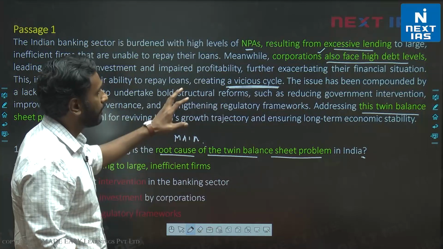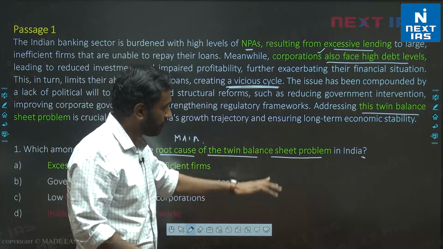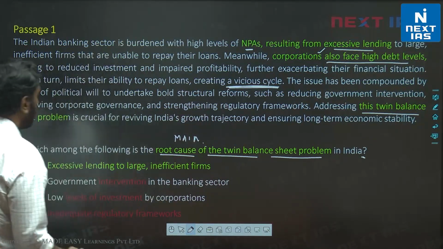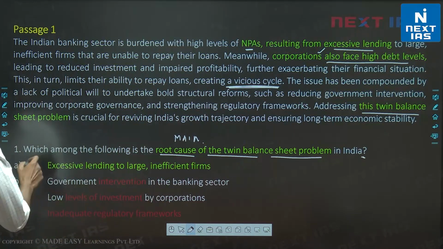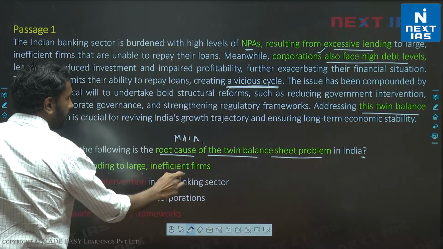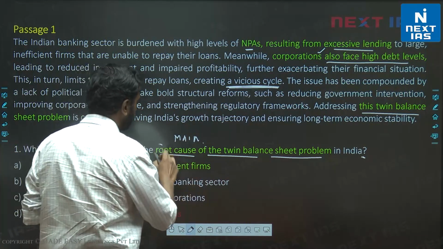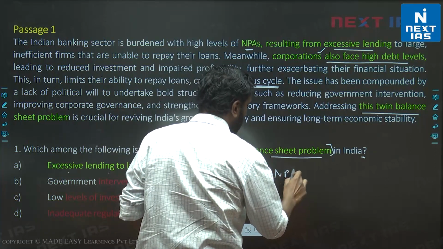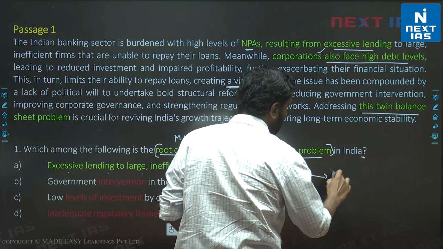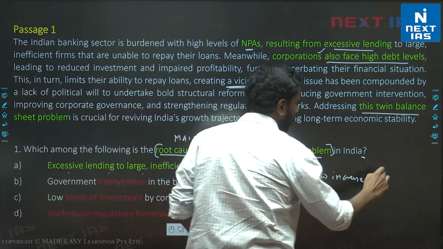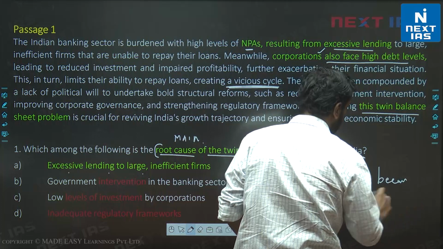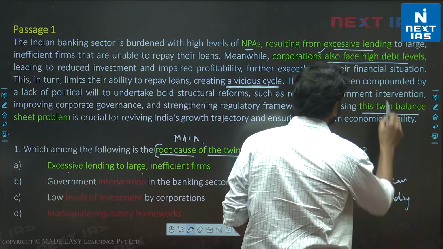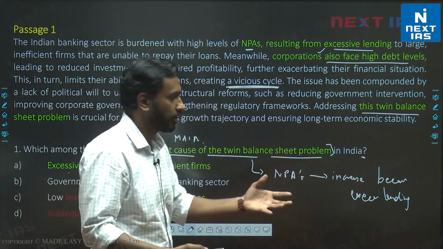Make sure that when you're reading an economics passage, when you're selecting the answer choice, you're not using any of your own knowledge. You're relying completely upon the passage. So the right choice here is A, excessive lending to large inefficient firms. Let's see what the root cause of the balance sheet problem is. The root cause, we are told, is NPAs, which increase because of excessive lending to inefficient organizations.